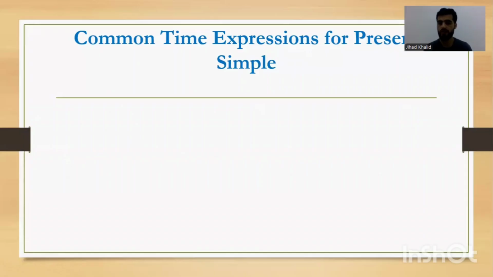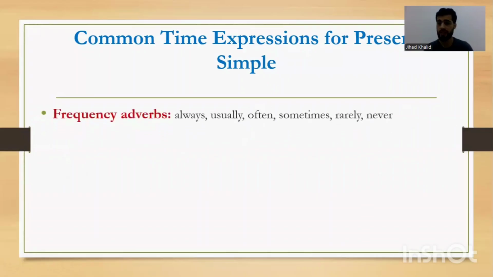So whenever we see, oh, this is present simple, oh, this is past simple, without time expressions we cannot recognize which tense it is. For the present simple, whenever we have frequency adverbs, we say this is present simple. Whenever you see always, usually, often, sometimes, rarely, or never in a sentence, immediately you say this is present simple.